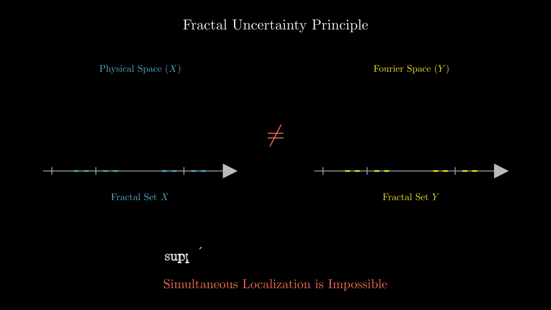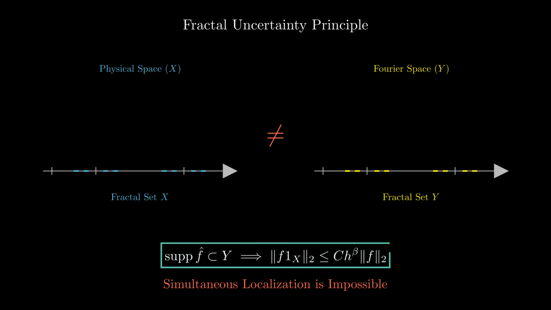Mathematically, this manifests as a loss of energy. If a function's frequency is confined to this fractal Y, then the amount of energy it can keep on this fractal X must decay. That decay depends on the scale h and the fractal dimension beta. This principle is the key to controlling high-frequency waves in complex geometric settings, as we are about to discover.